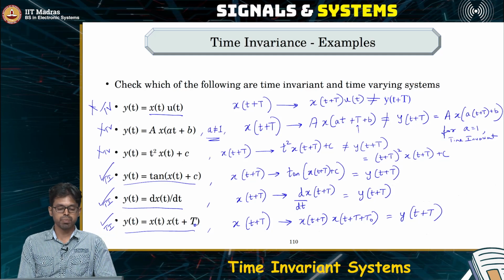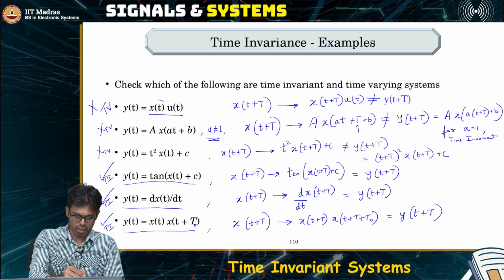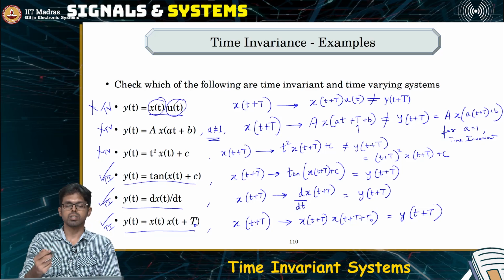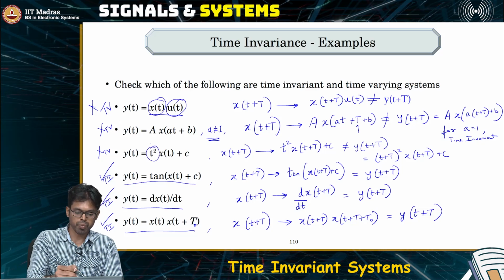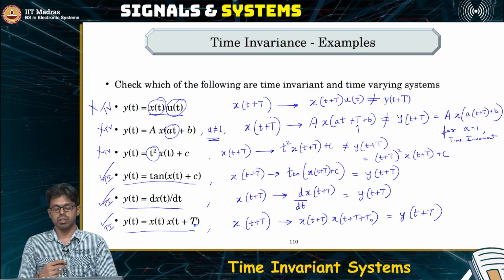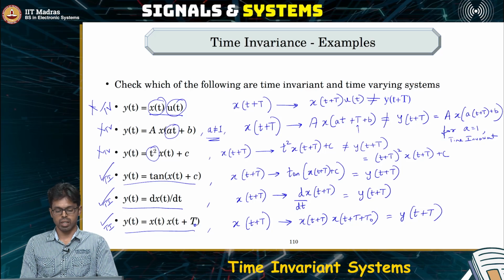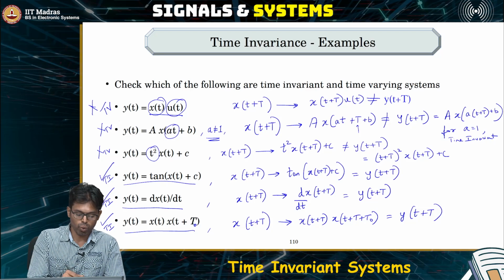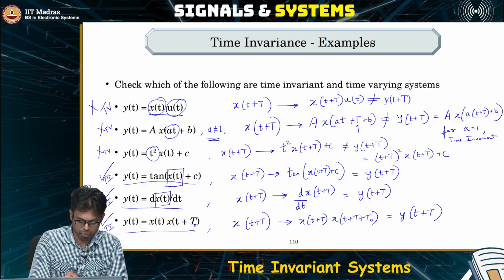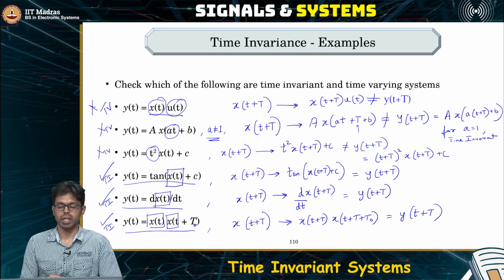So as you can see, as long as the output depends on both the input and another function whose value changes with time, we see that the system is turning out to be a time varying system. Whereas if the output depends purely only on the input and nothing else, then the system is a time invariant system.